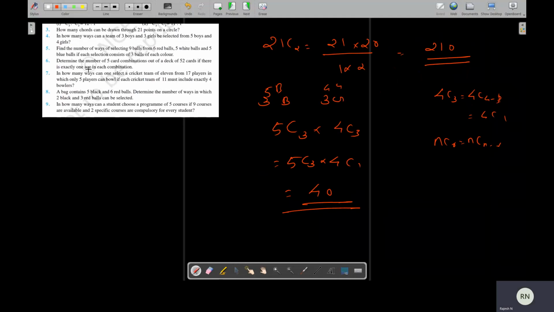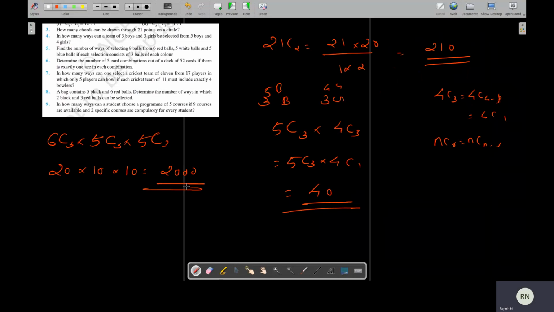Question number 5. Find the number of ways of selecting 9 balls from 6 red balls, 5 white balls, and 5 blue balls, if each selection consists of 3 balls of each color. So we want a total of 9 balls. From 6 red balls, 3 red balls can be selected in 6C3 ways. From 5 white balls, 3 white balls can be selected in 5C3 ways. And from 5 blue balls, 3 balls can be selected in 5C3 ways. So totally 6C3 into 5C3 into 5C3. The answer is 20 into 10 into 10, so the answer is 2000 ways.